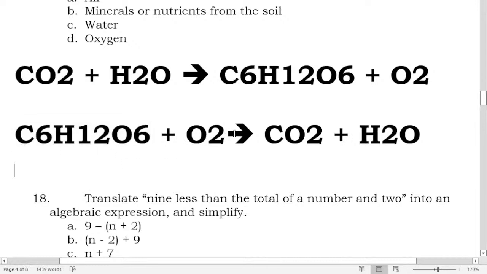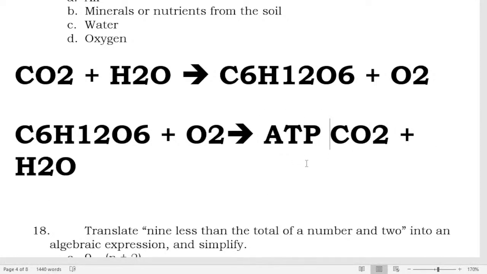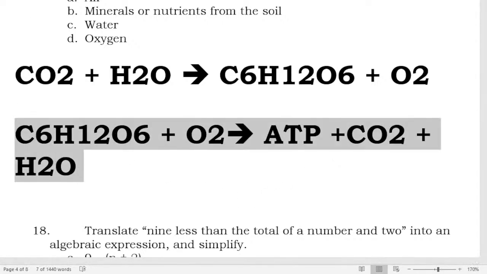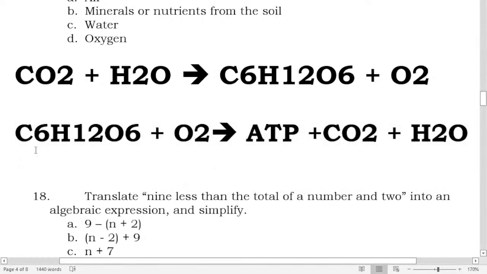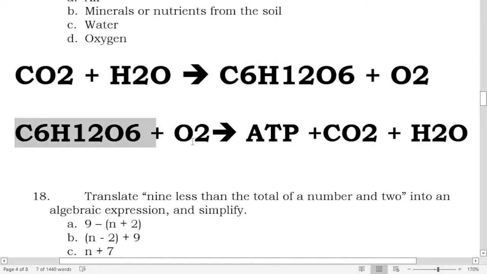And this glucose combined with the oxygen produces the ATP. Photosynthesis happens in the chloroplast, in plants, the organelle inside the cell called the chloroplast. And the cellular respiration is happening in the mitochondria.